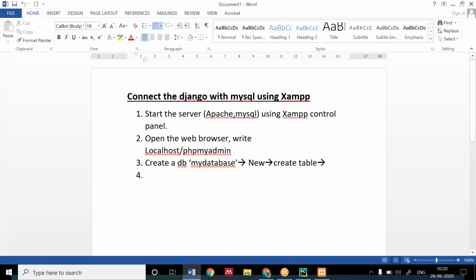You have to create a table named product, having 6 columns. First, I think, will be an ID. Second will be P name. Everything should be in small letters here. It's auto. Then we have cost, then we have, I think, the description.